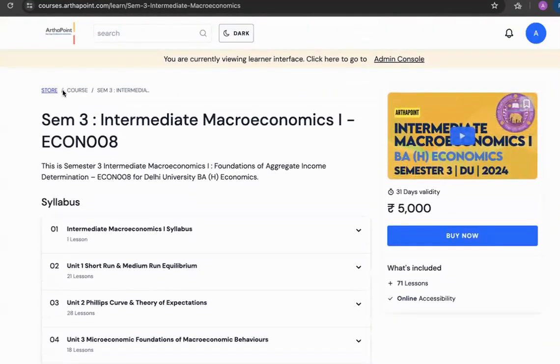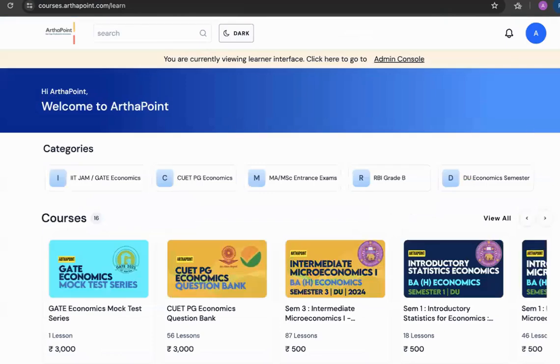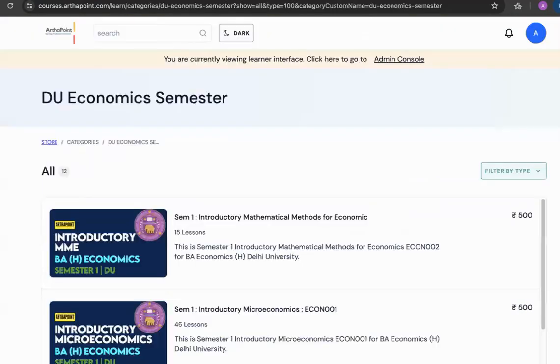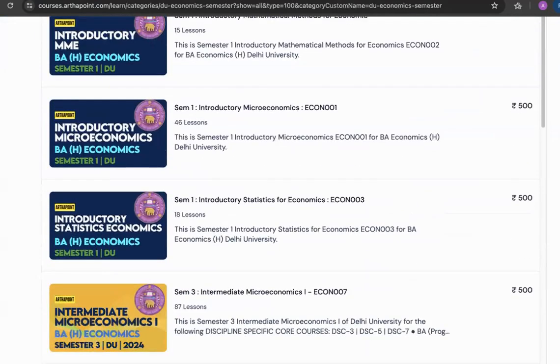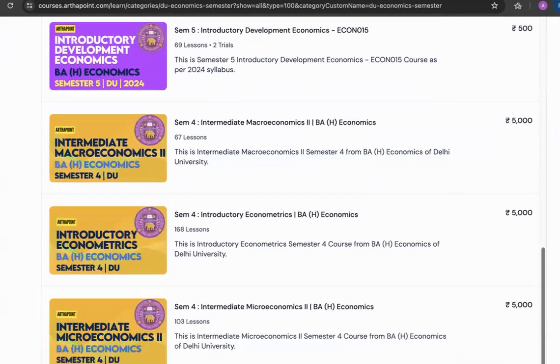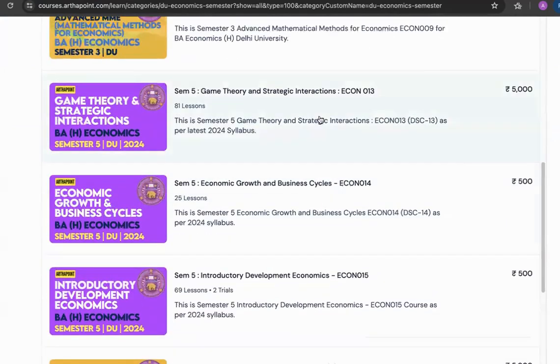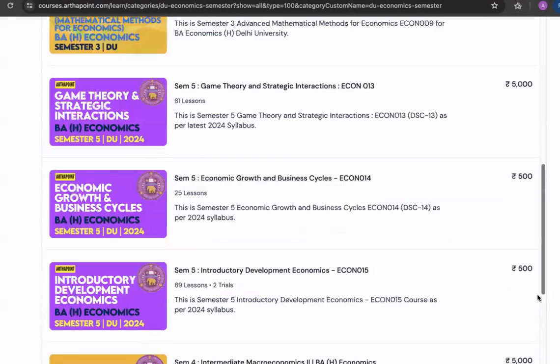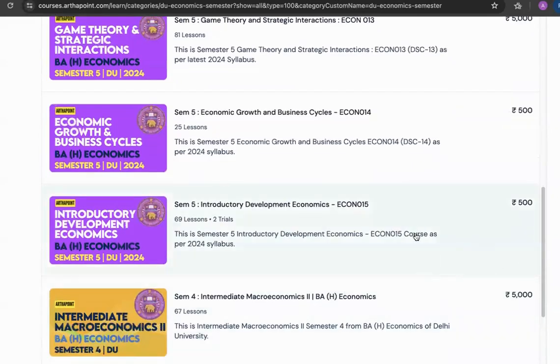But if you go ahead and look into the other courses of DU economics semester, they are available for no fees. This is only the portal fees that we are charging. Similarly, if you look into the 5th semester, game theory is a paid course in which we are solving various problem sets also. But other than game theory, other courses like economic growth and business cycle, like introductory development economics, these are all the initiative, only portal fees is being charged.